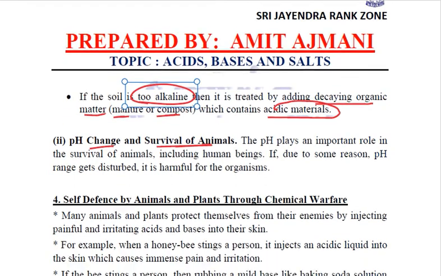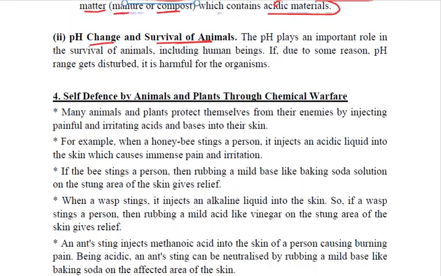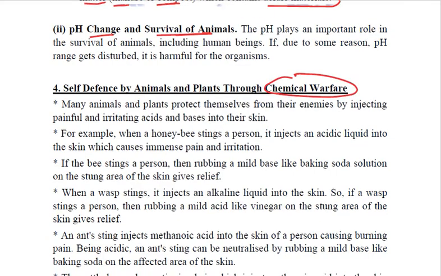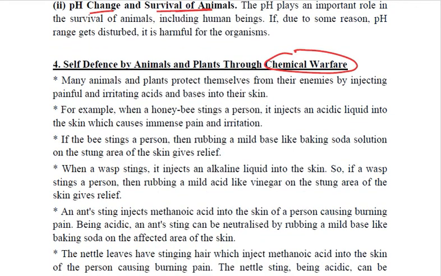Next quite important thing is self defense by animals and plants through chemical warfare. Nature has bestowed every organism with some unique things, right? There are many animals and even plants that protect themselves from their enemies by injecting painful and irritating acids and bases into their skin.